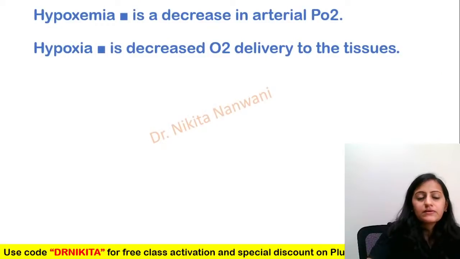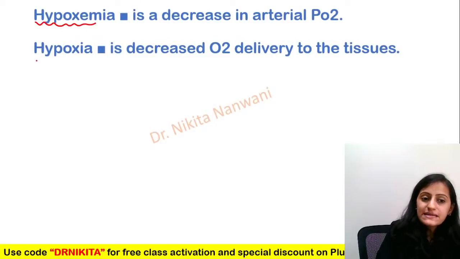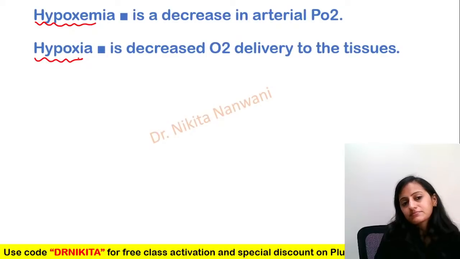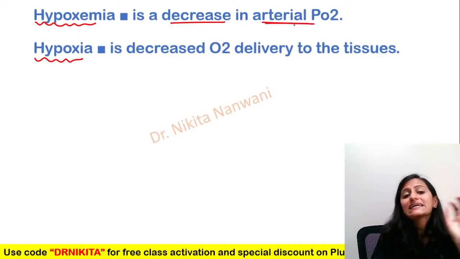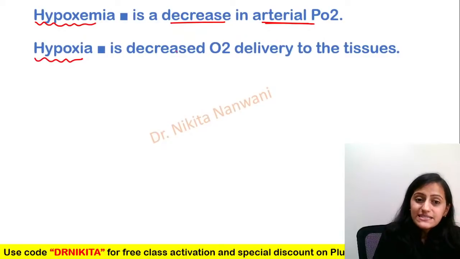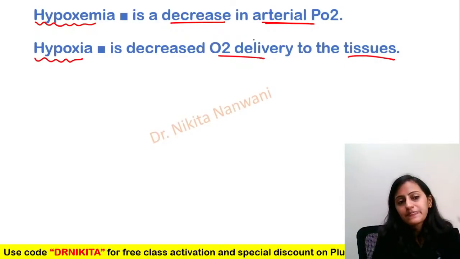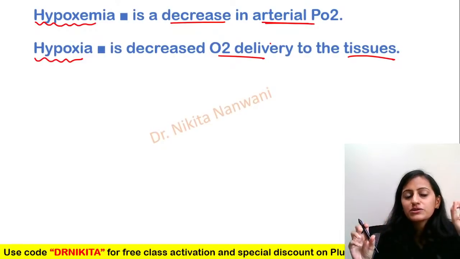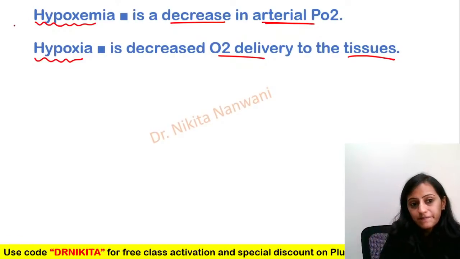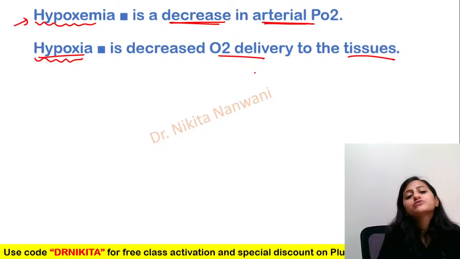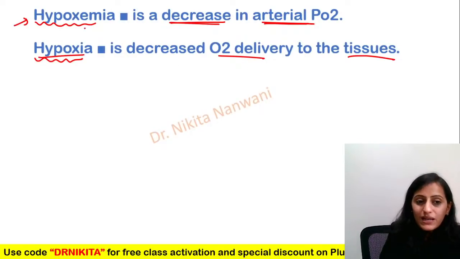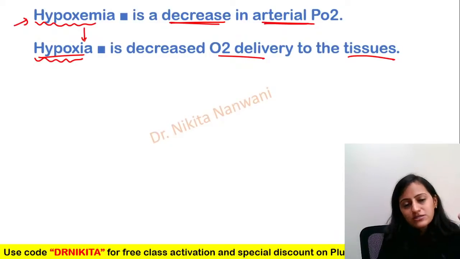Next one. What is the difference between hypoxemia and hypoxia? See, hypoxemia is decrease in arterial PO2. Hypoxia means oxygen delivery to the tissues will be less. Please understand this terminology. Now, will hypoxemia cause hypoxia?